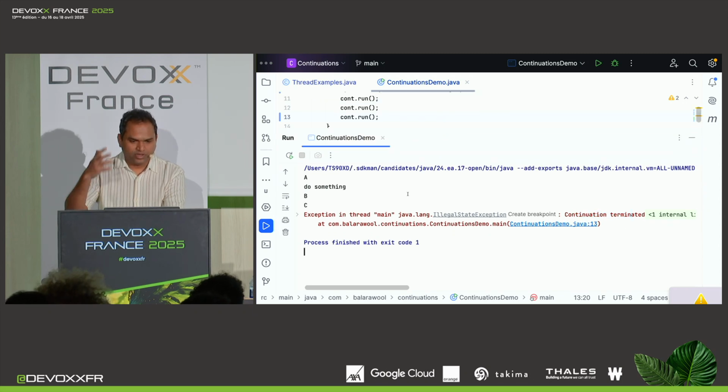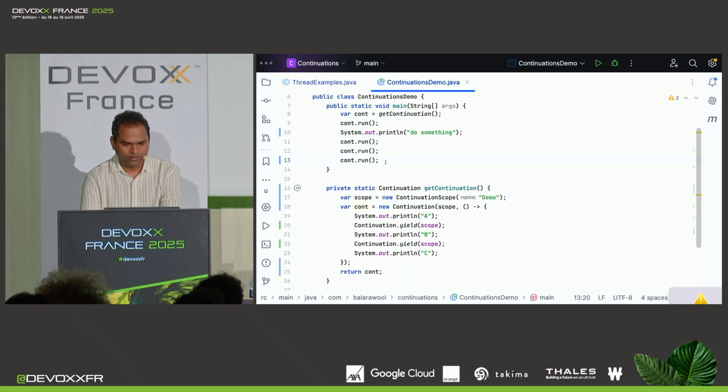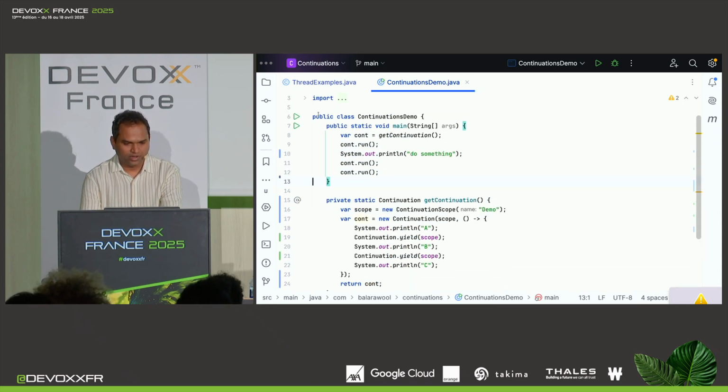So basically, you cannot run the continuation when it is terminated. There is a way to check. There is a method called isDone. We will look at it a bit later. But for now, let's run it until its completion.